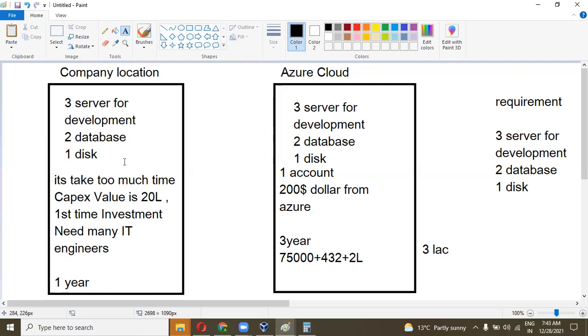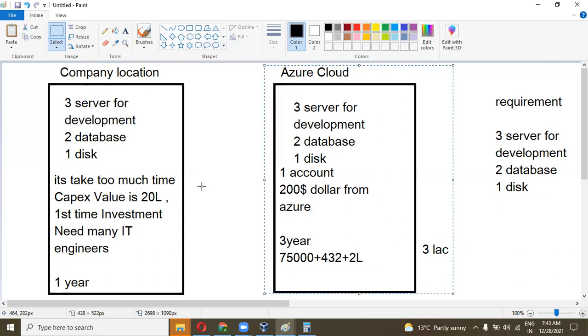Okay. So for the first time setup, I need 20 lakhs for setup. And in the cloud, for the first time, I also get $200 from the Azure side, and for the 3 years, I need to spend 3 lakh on it. Okay, 1 lakh rupees per year.